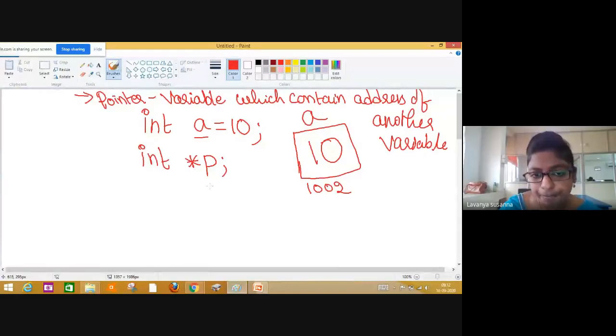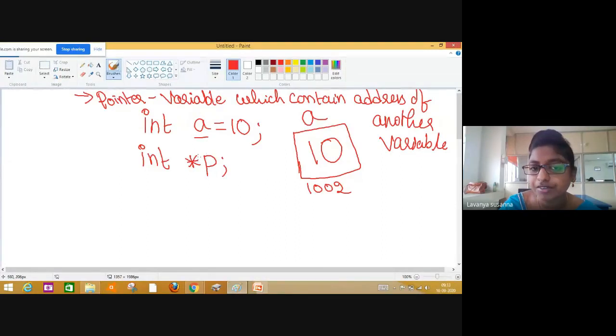Next, see here. As I said, here the pointer variable contains only address. That means after declaring, you need to assign some address. Which address you need to assign? You need to assign the address of another variable. Here, what is that another variable? A. Okay, A is integer. That's why here I have declared the pointer as an integer. If you are declaring an int pointer, that means it should contain the address of an integer variable only, another integer variable.